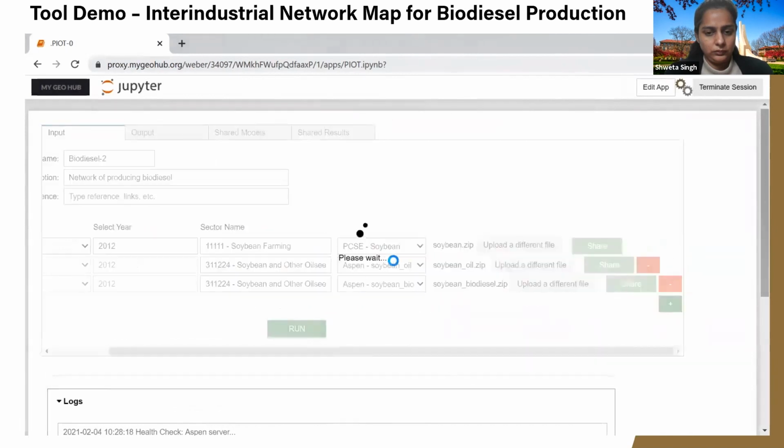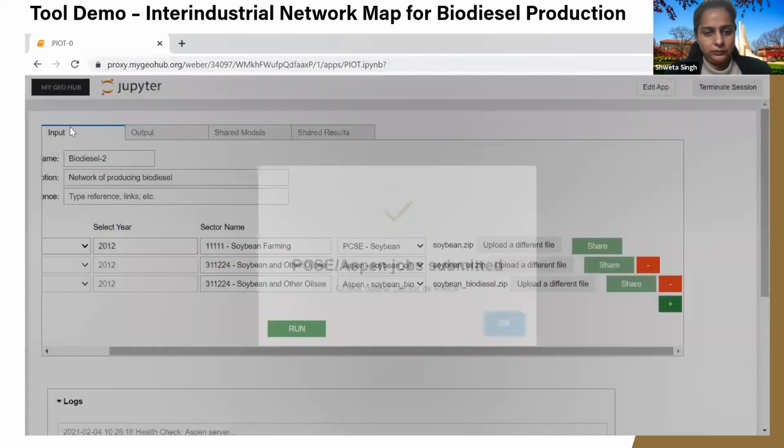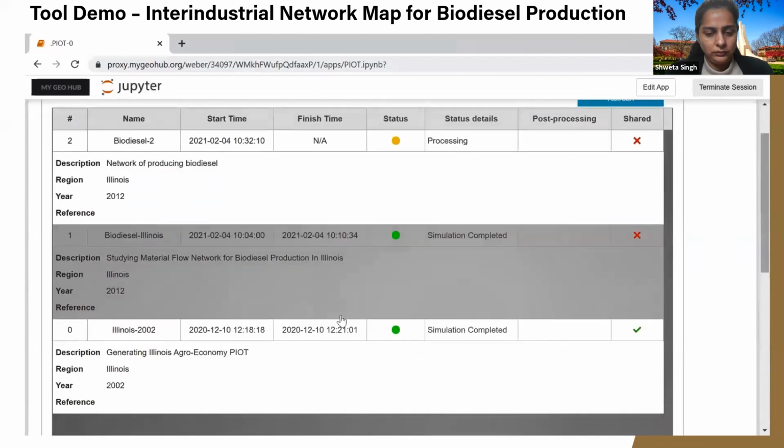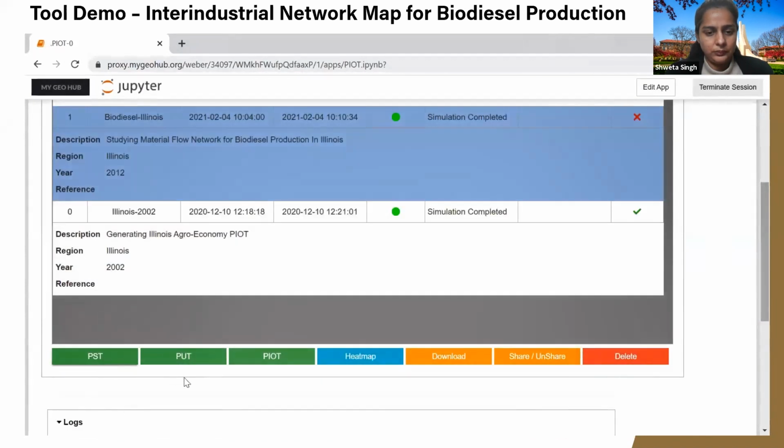And then I can submit the job to the server. When the job is submitted, you will get this message, and then you need to go to the output tab, and you will see something that says processing. So to demonstrate what results we get once the simulation is completed, you will get a green status like this. I can click on the simulation completed.